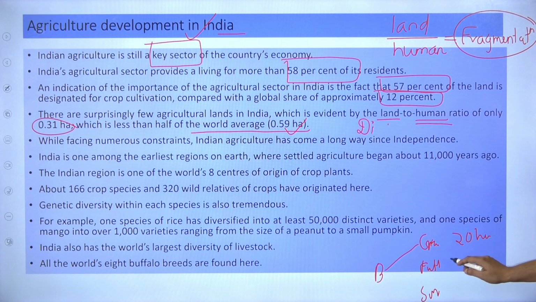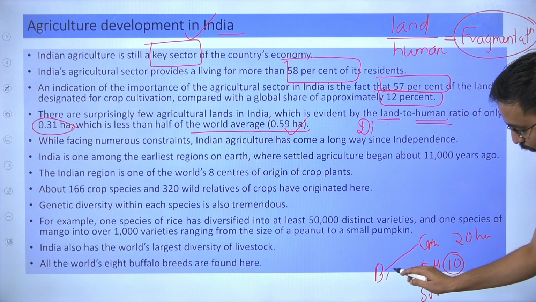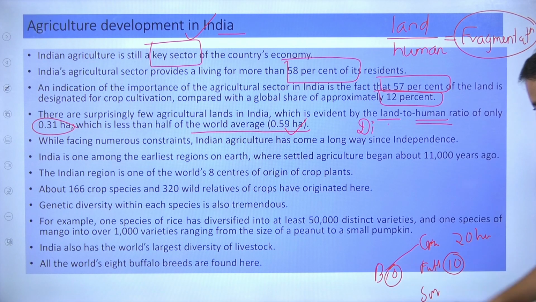So this 20 hectares got divided: your father got 10 hectares, and your father's brother, that is your uncle, got 10 hectares. Now suppose you are one son of your father, and you also have an elder brother. So these 10 hectares will again be divided into 5 hectares and 5 hectares between you and your brother.